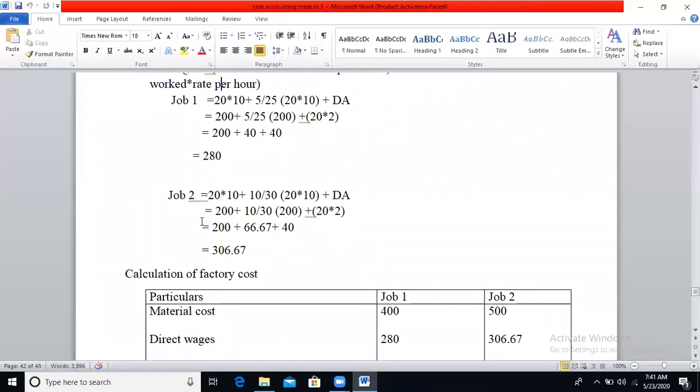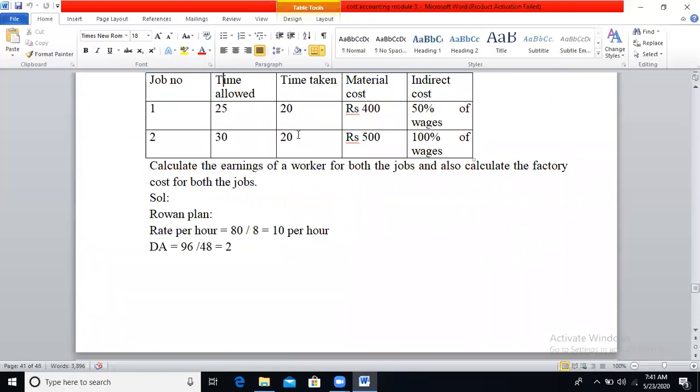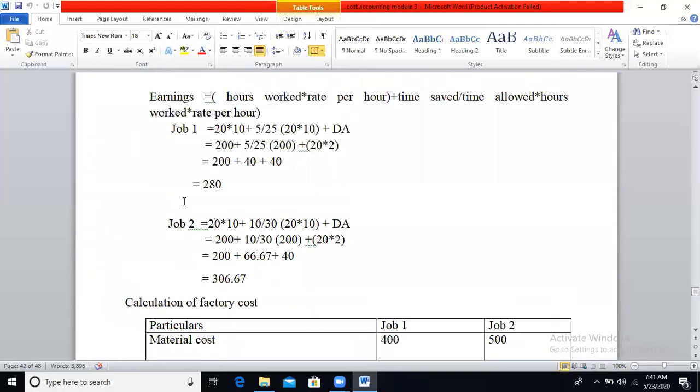For job 2, the time taken is 20 and the standard time allowed is 30. So the number of hours worked or time taken by the employee under job 2 is 20, rate per hour is 10. Time saved: how will you calculate time saved? Standard time allowed minus time taken. Standard time allowed is 30, time taken is 20, so time saved will be 10, divided by time allowed 30, into hours worked 20, into rate per hour 10, plus DA. DA will be the same for both jobs.